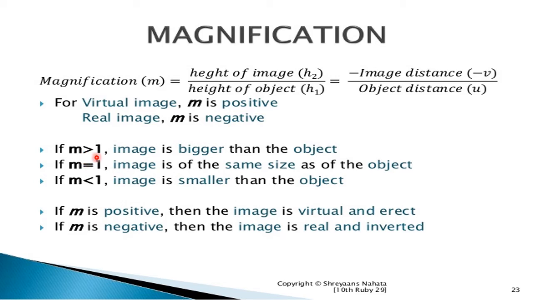If m is greater than 1, the image is bigger than the object. If m is equal to 1, the image is the same size as the object. If m is less than 1, the image is smaller than the object. If m is positive, then the image is virtual and erect. If magnification is negative, then the image is real and inverted.